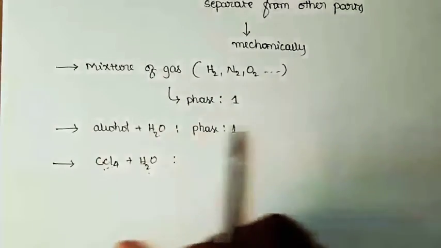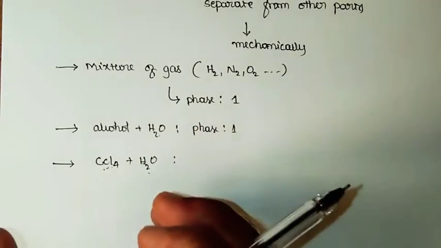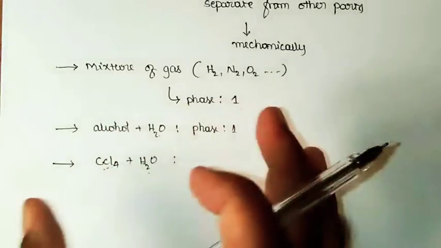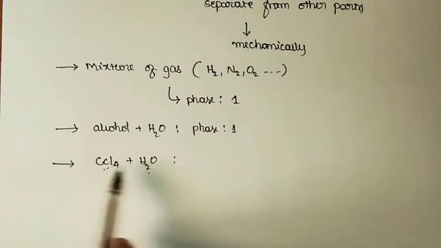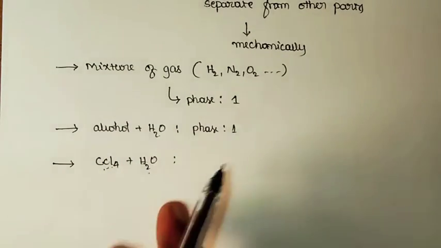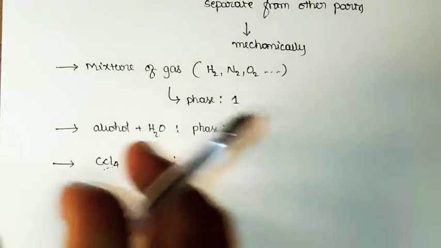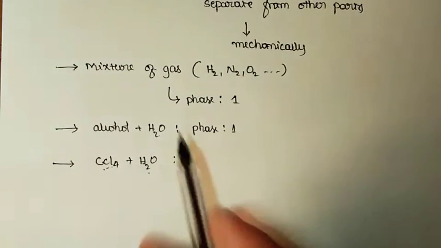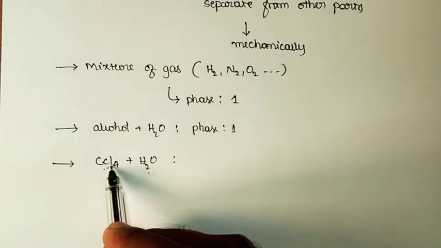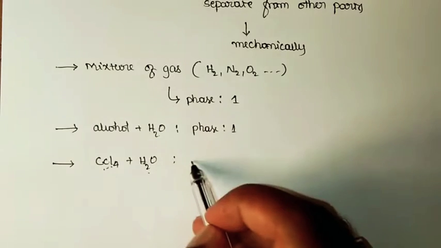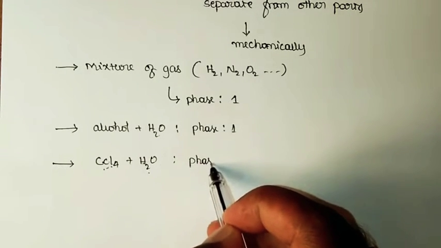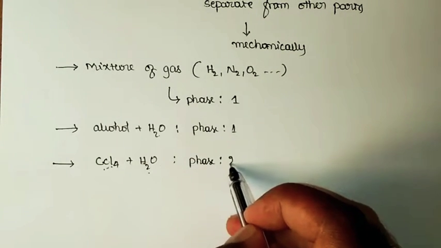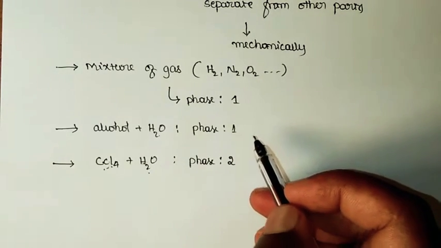They are present at physically distinct parts of the system. Though they exist in the same physical state, they are not forming a homogeneous system. Therefore, this will be a separate phase and this will be a separate phase, so the number of phases in a system consisting of CCl4 and H2O will be equal to 2.